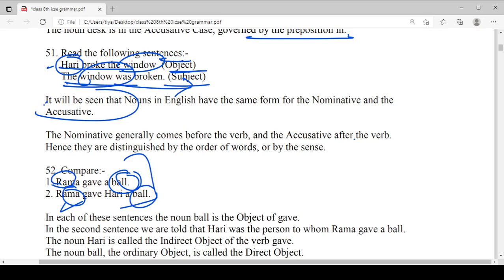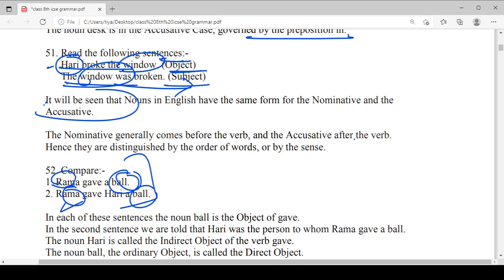We are learning about the cases in the noun, and we have discussed that we have the subjective case and the objective case. The subjective case generally comes before the verb and the objective case generally comes after the verb. So this is the basic understanding of the noun case.